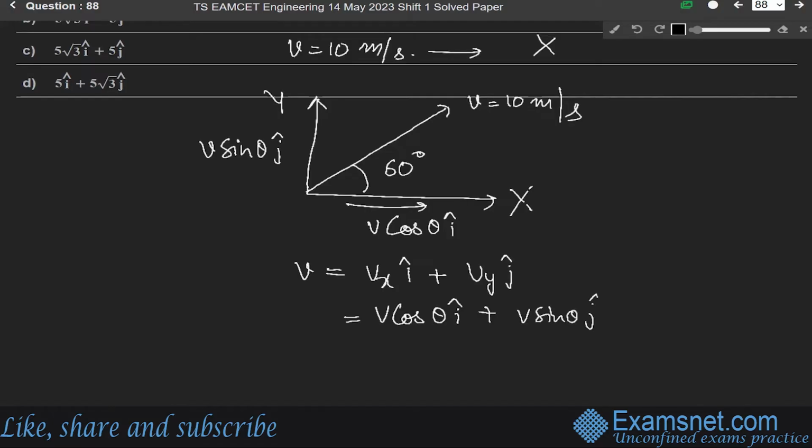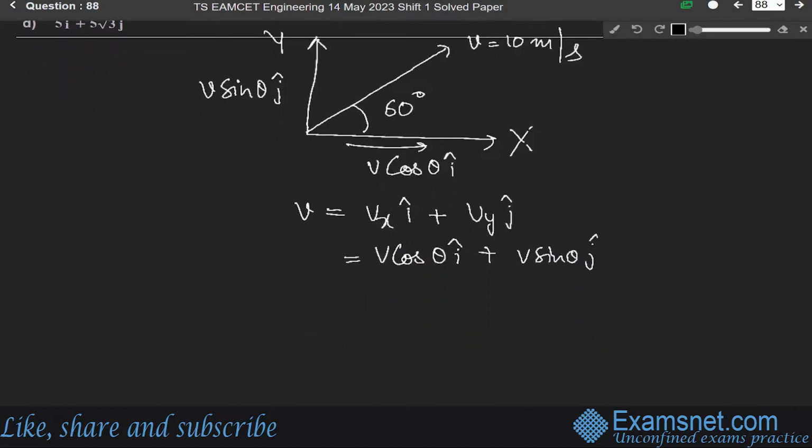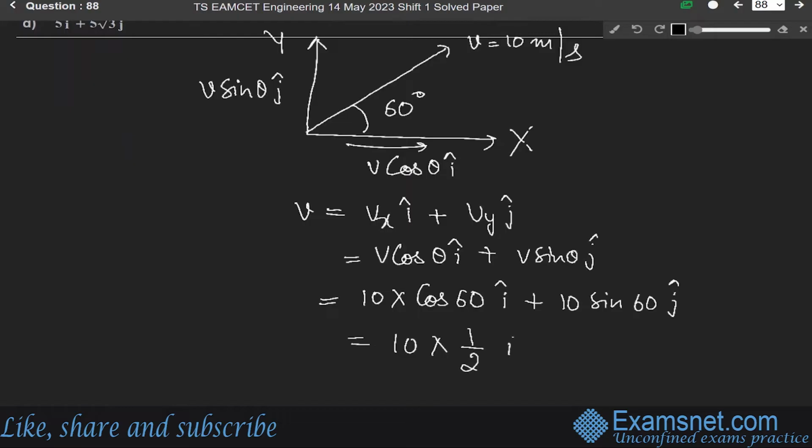Velocity is 10 meter per second and theta is 60 degree. So just put the values: 10 into cos 60 into i cap plus 10 into sin 60 into j cap. Cos 60 is 1 by 2, and sin 60 is root 3 by 2.